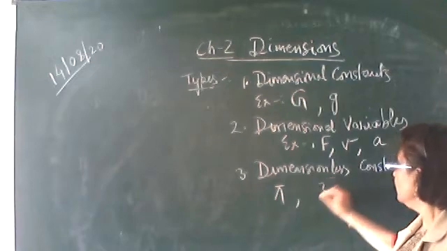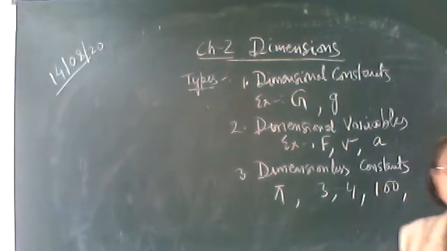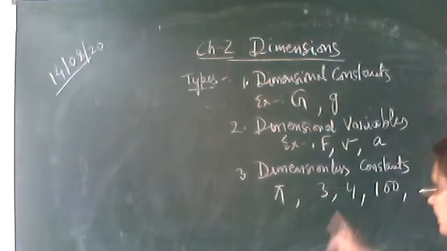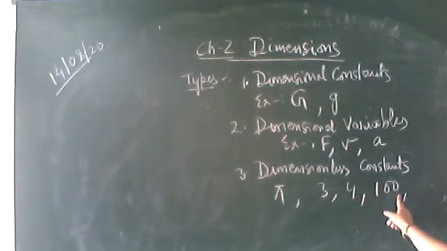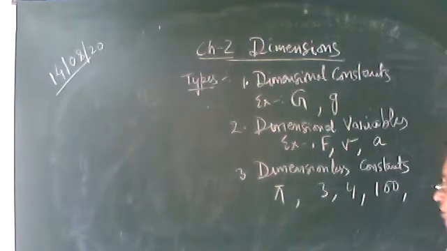Any number 3, 4, 5, 100, 700, etc. All these numbers are dimensionless constants. Why? Because their value is constant and they do not have any dimension. So they are called as dimensionless constants.